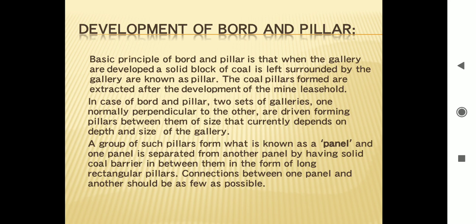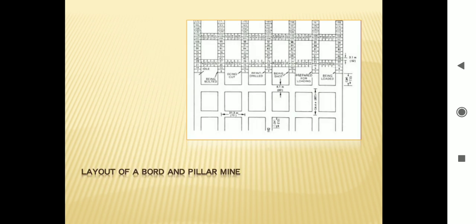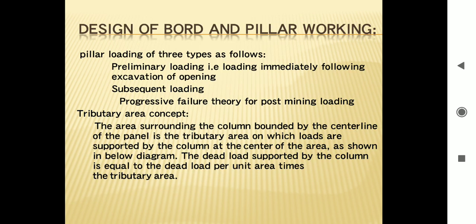In the case of board and pillar, two sets of galleries, one normally perpendicular to the other, are driven, forming pillars between them of a size that currently depends on depth and size of the gallery. A group of such pillars forms what is known as a panel, and one panel is separated from another by a solid coal barrier in the form of long rectangular pillars. Connections between one panel and another should be as few as possible. This is a basic layout of a board and pillar mine.